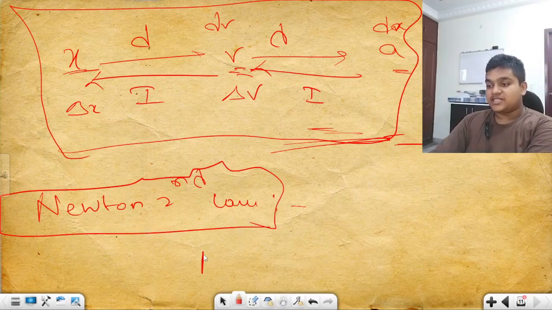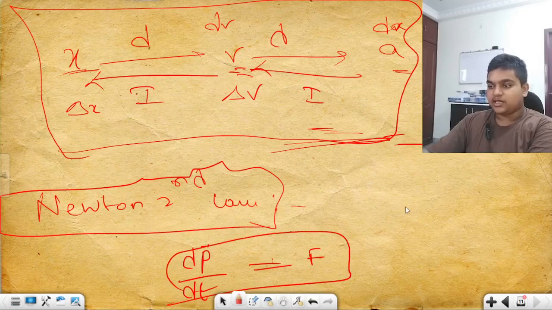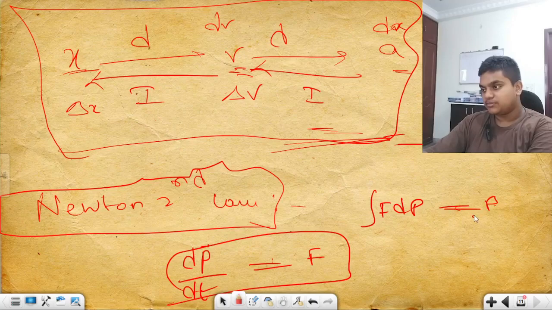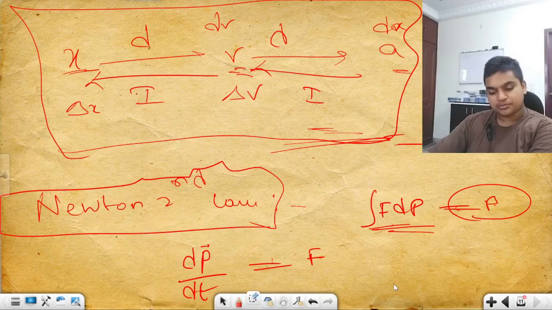Similarly, the integration of force gives you momentum. So that is your Newton's second law application.